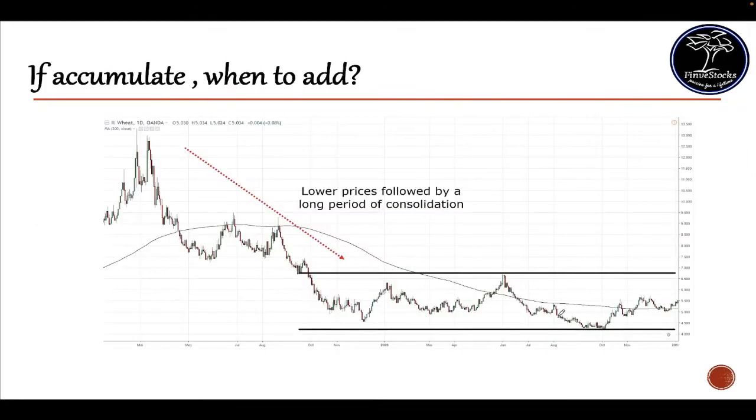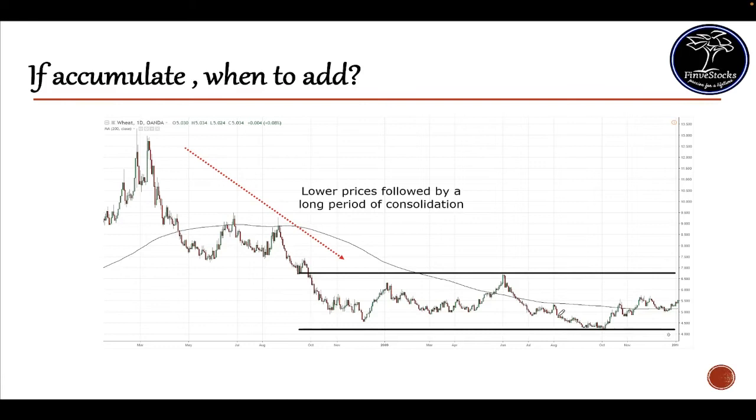So if you are convinced you should accumulate good quality stocks, then when to accumulate? That is the next question. After a peak, when the correction starts, it will keep correcting for a long period of time. Once it reaches a bottom level, it will start a consolidation phase. Lower price followed by a long period of consolidation will give a signal to start adding stocks on dips, a clear signal of accumulation. So once it has reached a channel where it takes time to consolidate, this is the time to accumulate.